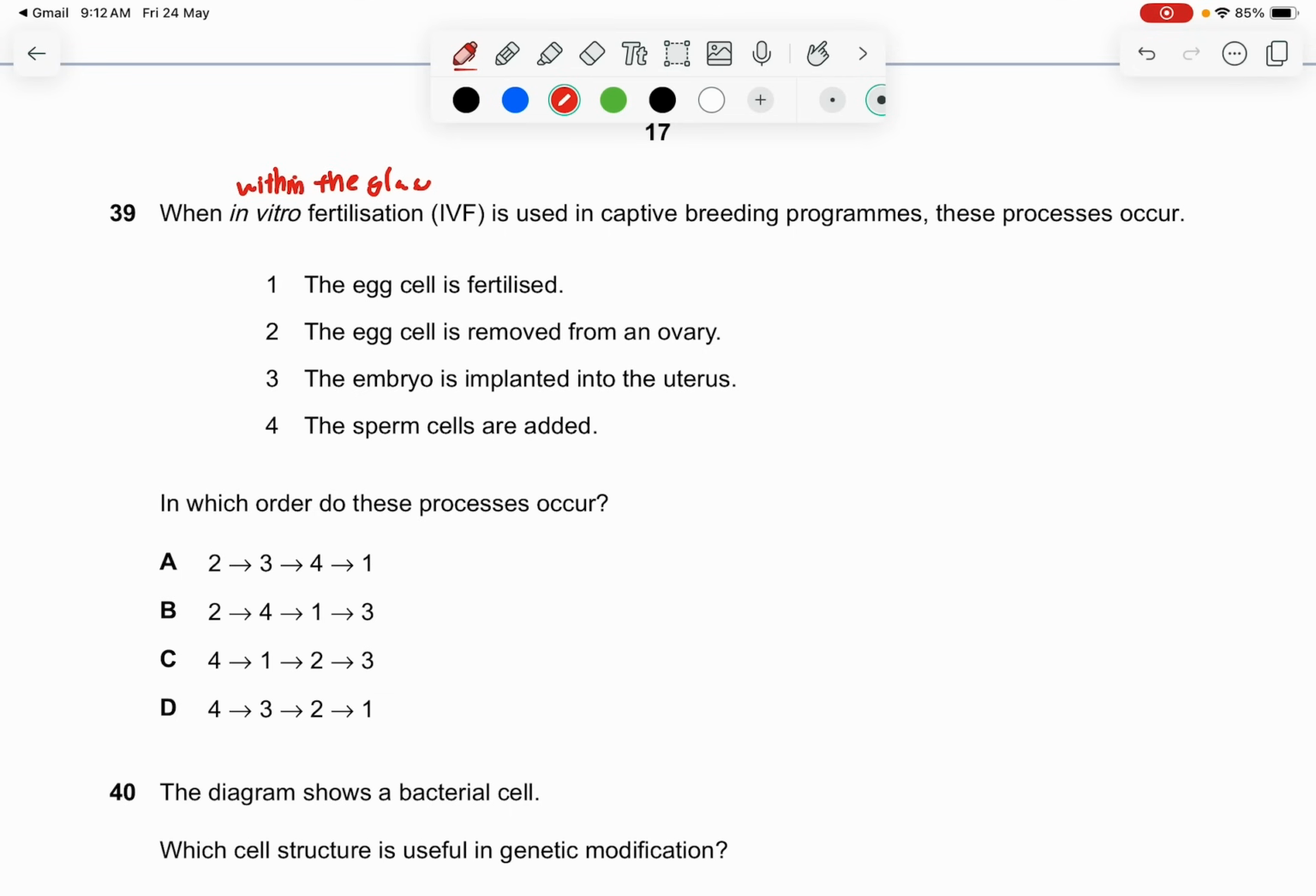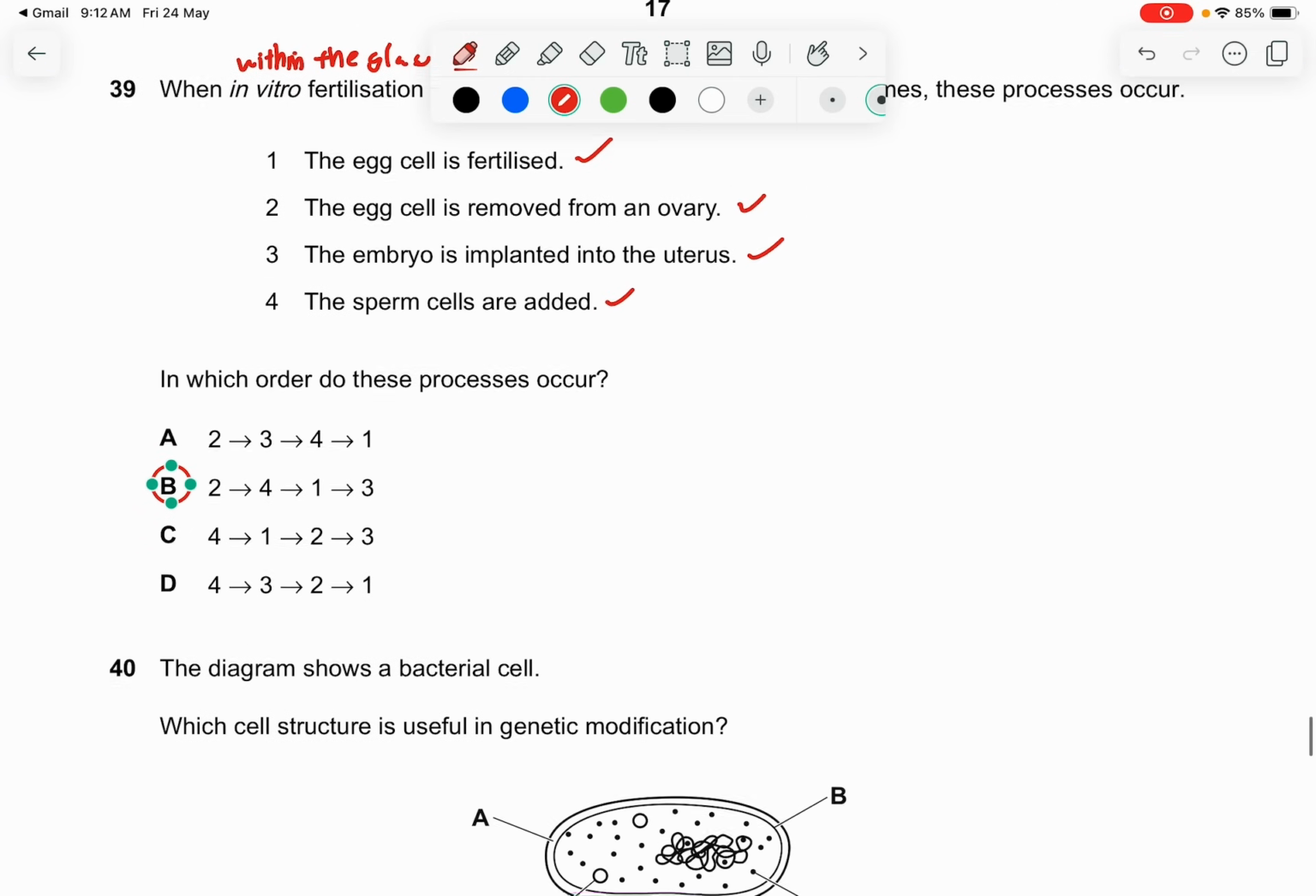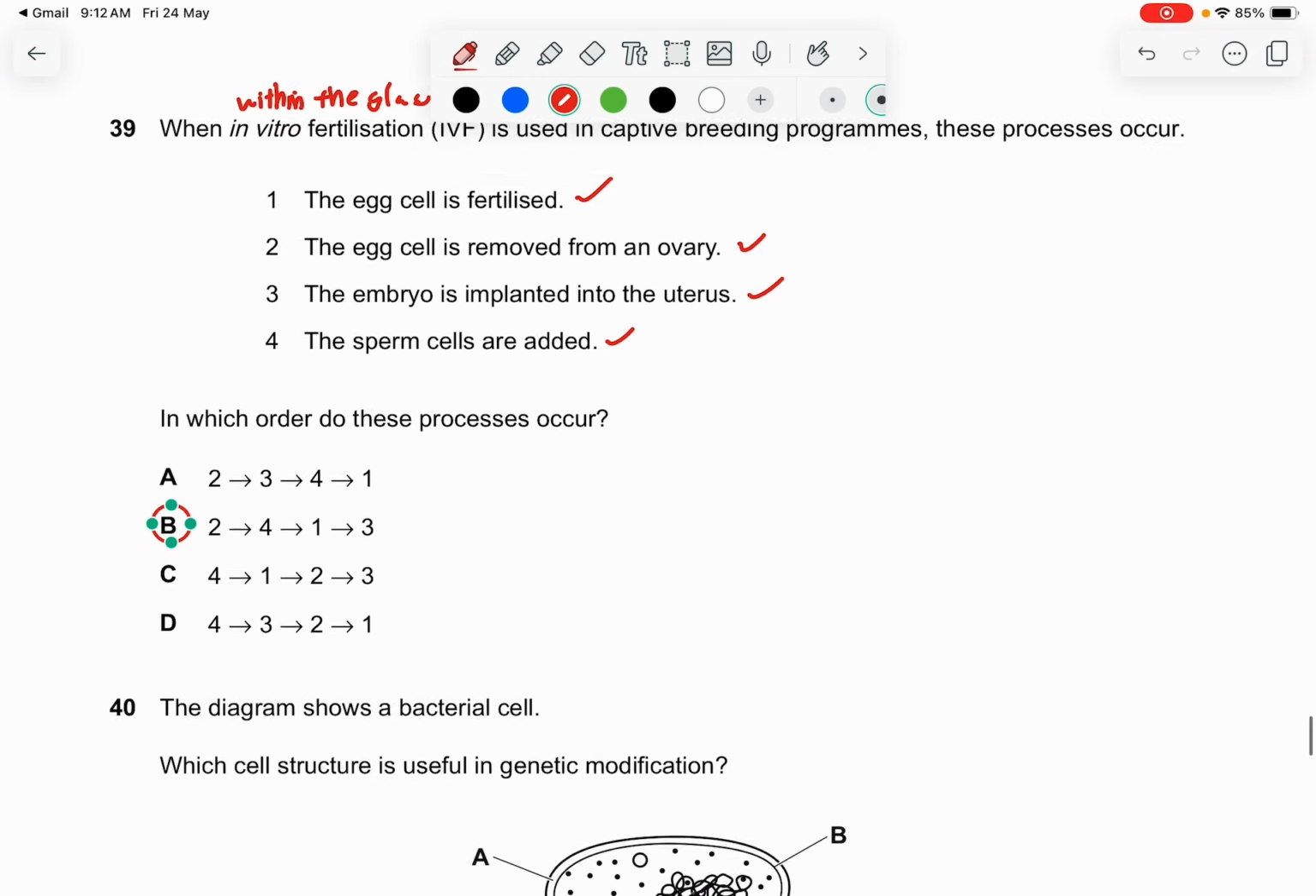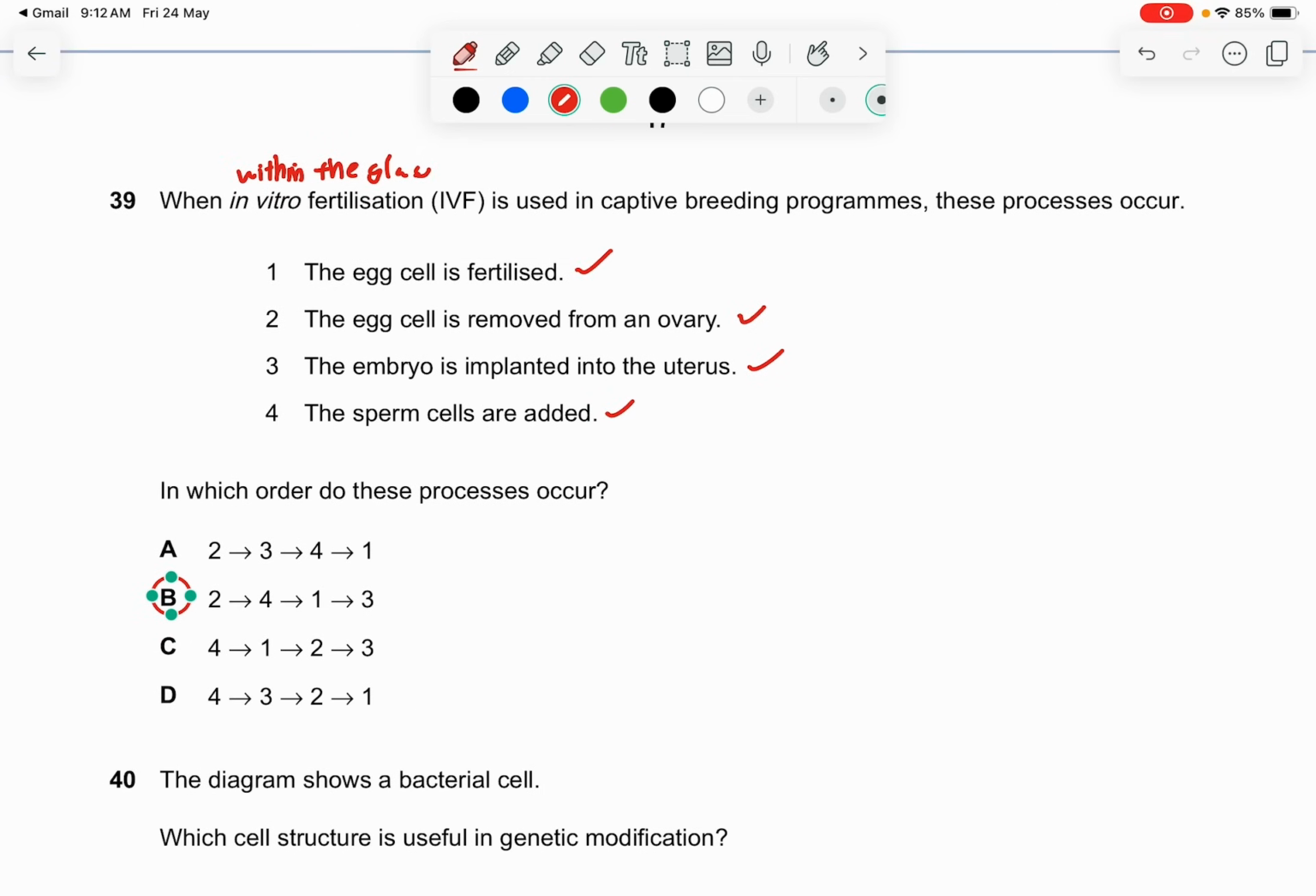First thing, you remove from the ovary. Then the sperm cells are added, so the egg will then be fertilized. Then the embryo is implanted into the uterus. So the answer is B. For Major people, you can use this to revise a little bit. I'm just worried that they can ask for artificial insemination, so do read on artificial insemination too.